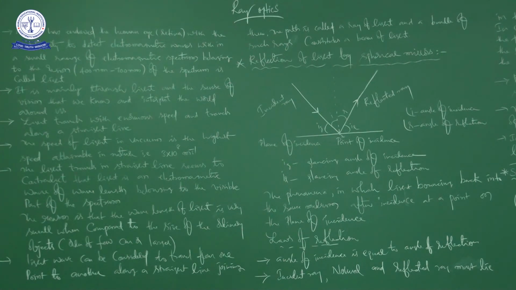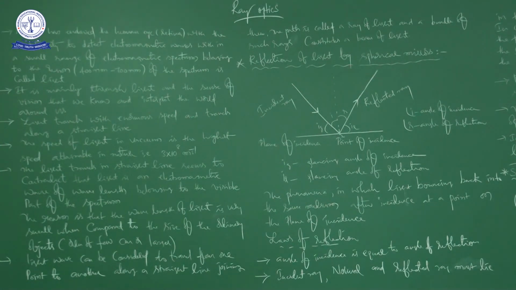If you observe carefully, for this imaginary sphere, there is some center. That is called as center of curvature.